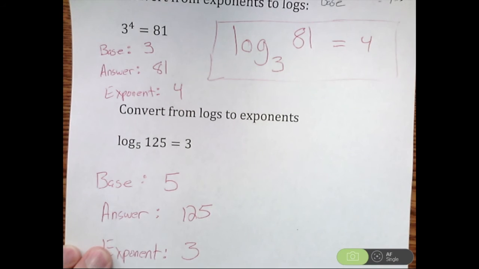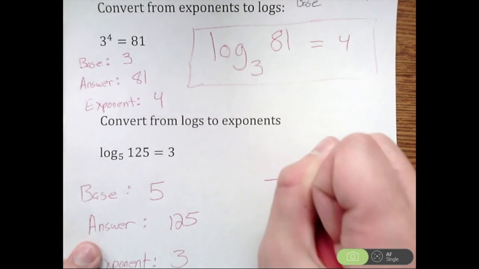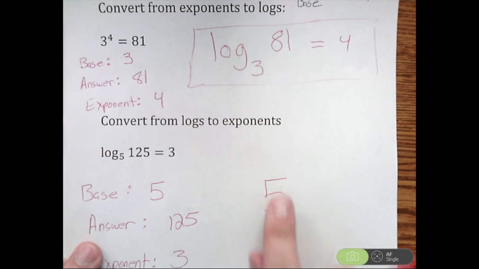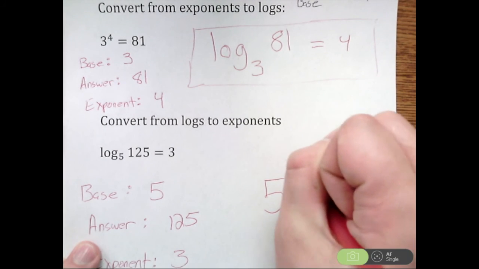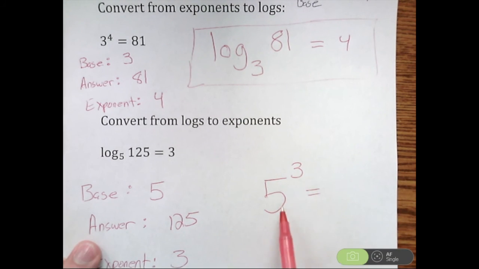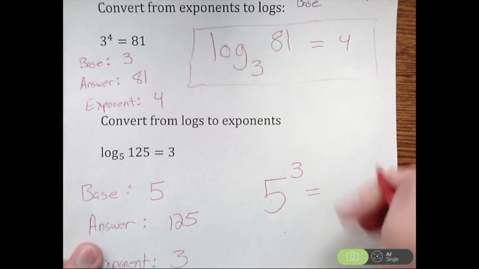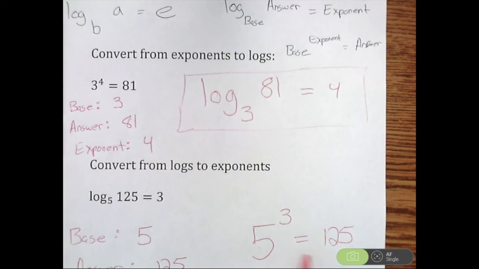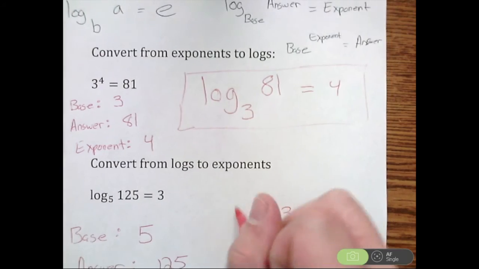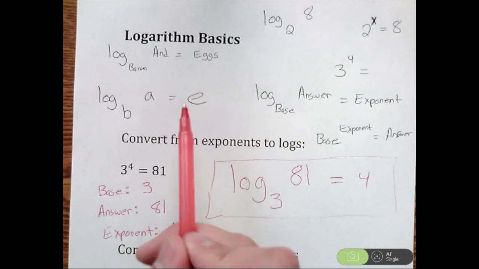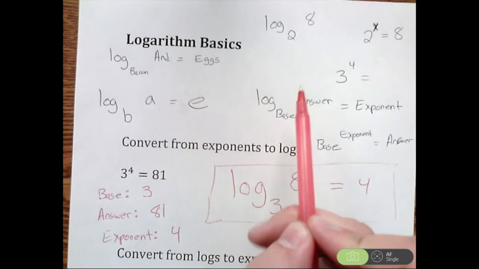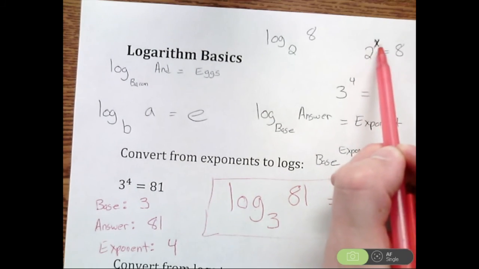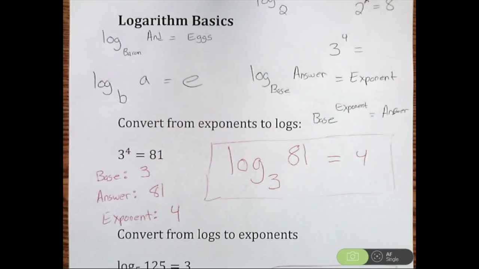If I want to go to exponential form, the first thing I need is a base, my big number. And in exponential form, we need to raise this to an exponent. So my base is 5 raised to an exponent of 3, 5 to the 3rd. If I plug that into my calculator, I get an answer, which is 125. So that was going from logs to exponents. We get 5 to the 3rd equals 125. That again is logarithm basics. The important things are to think of bacon and eggs and bae, and know that logs are exponents. We're finding exponents. So that is what a log is.